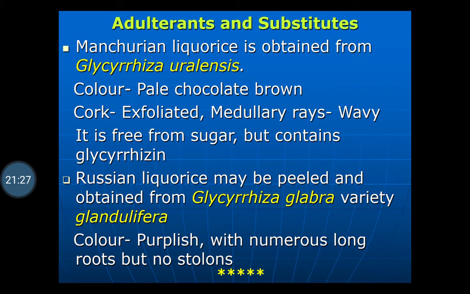So this is all about licorice. Synonyms are Glycyrrhiza, licorice root, Glycyrrhizae radix, mulethi, or in Marathi it is called jeshtamadh. It is the dried, peeled and unpeeled roots and stolons of Glycyrrhiza glabra belonging to family Leguminosae. This is all about the licorice.